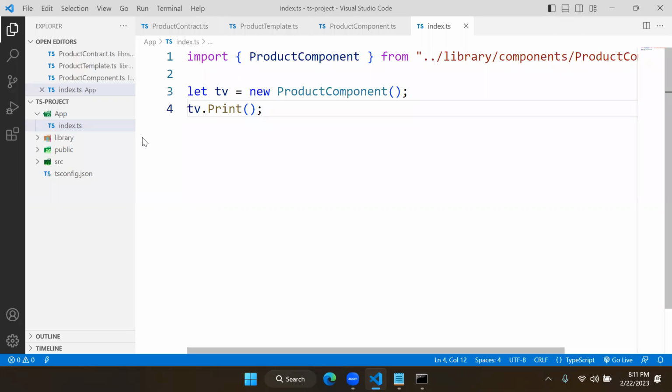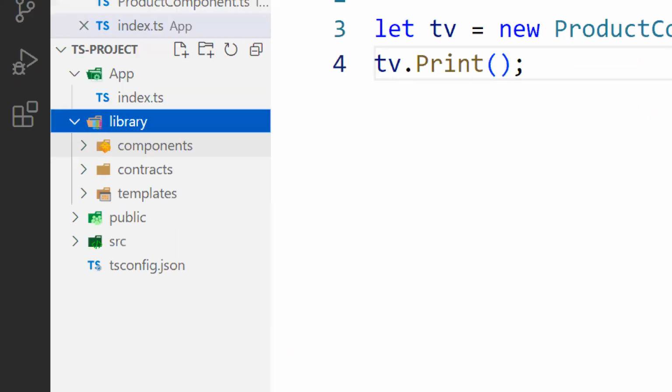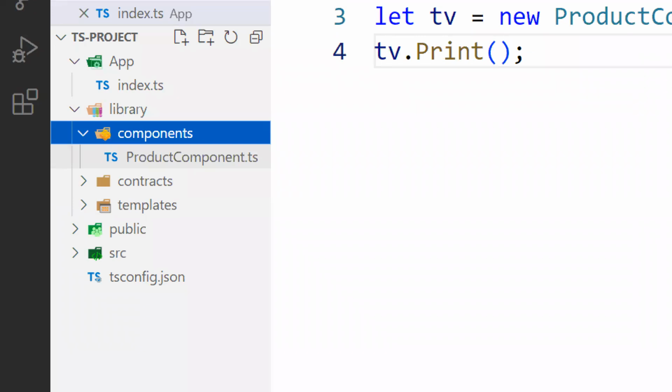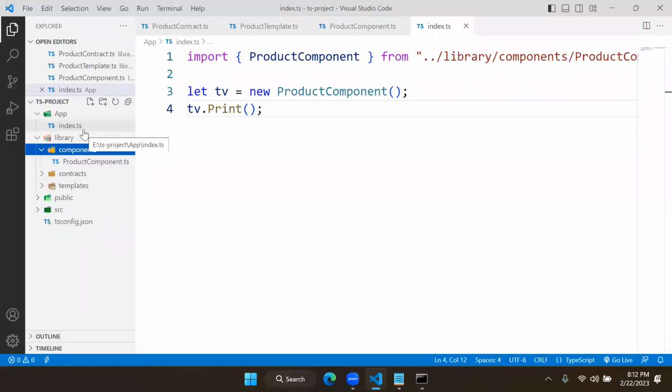Now, when I run this, observe carefully. You just run this index.ts, compile it. It will compile all dependencies. That means in the library, the component has a TS file, but it needs a JavaScript file. The contract has a TS file, it needs a JavaScript file. You don't need to compile every file. Just compile your app. Automatically it will compile all these and generate JavaScript files for them. That is actually the specialty of dependency injection.